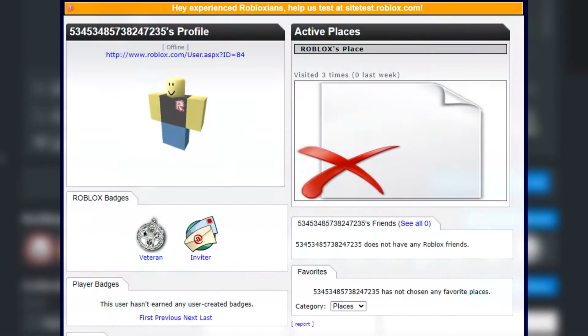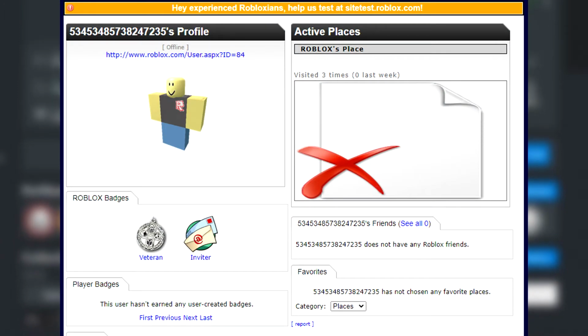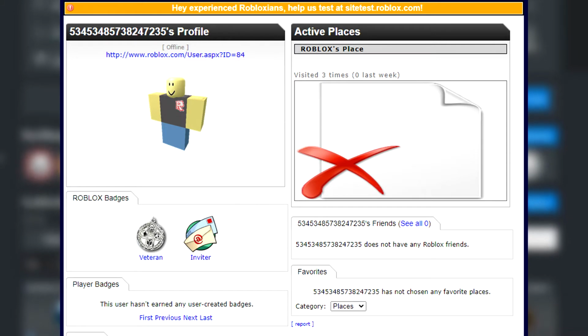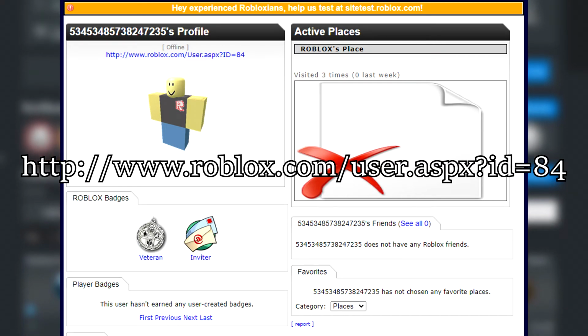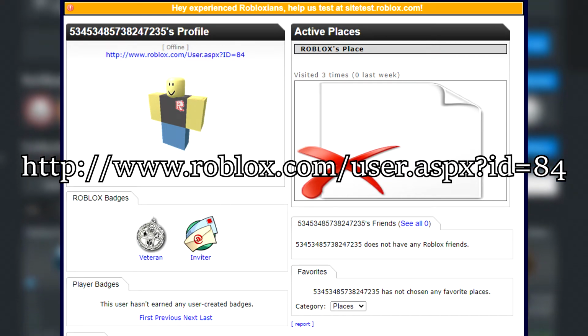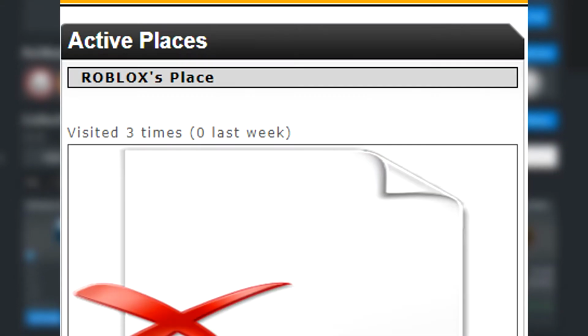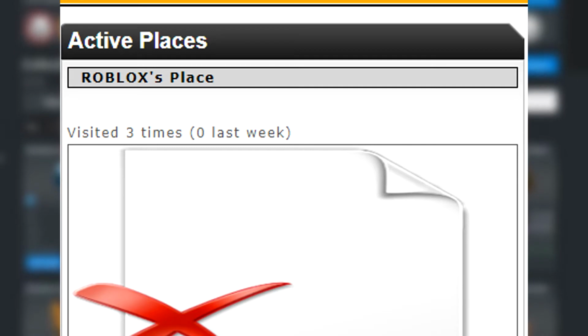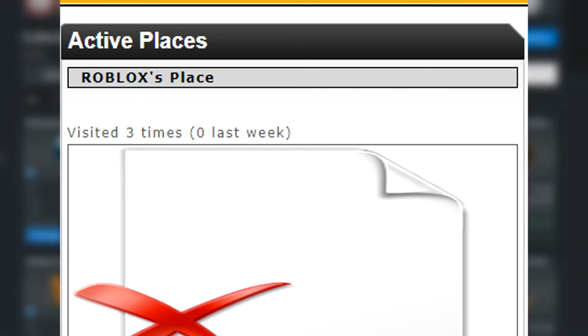which is why we are actually going to shift to August 2nd, 2011, the first recorded page of the first Roblox account, ID 84. Now, this page is another accessible archive link that shows the page prior to the account's termination. As you can see, the right of the place's name indicates the only proof that this was the first Roblox account.